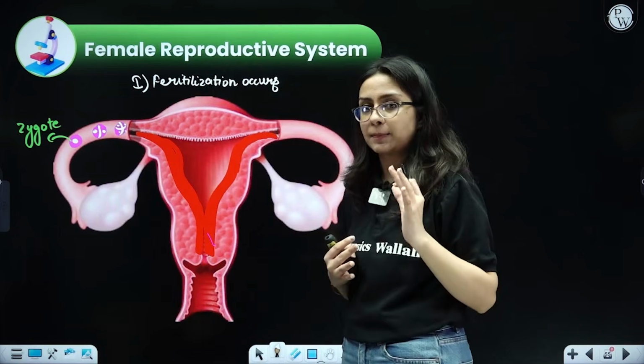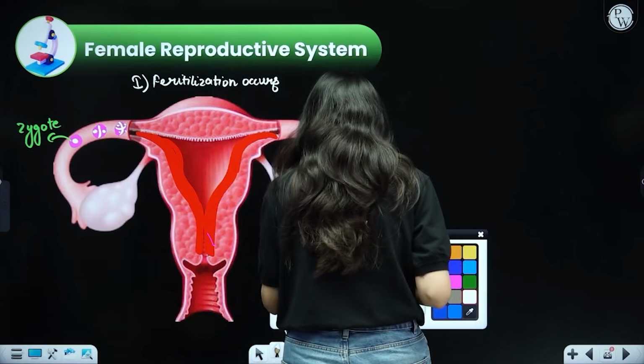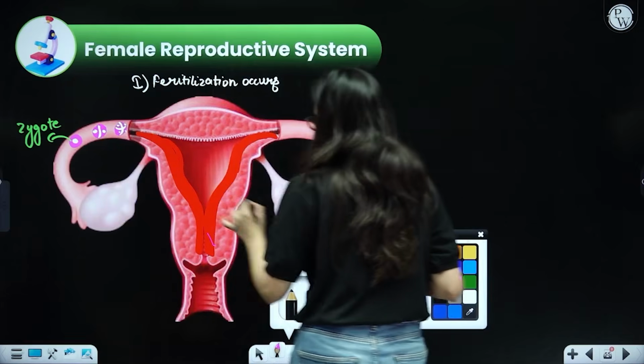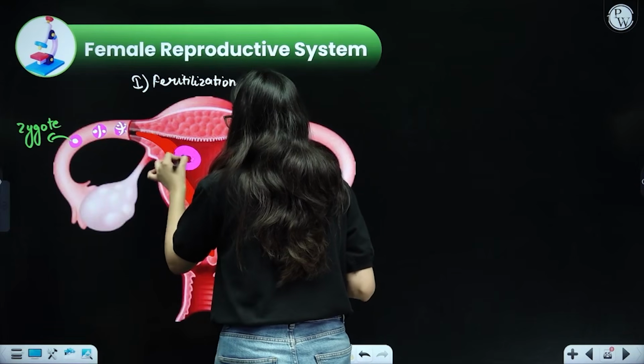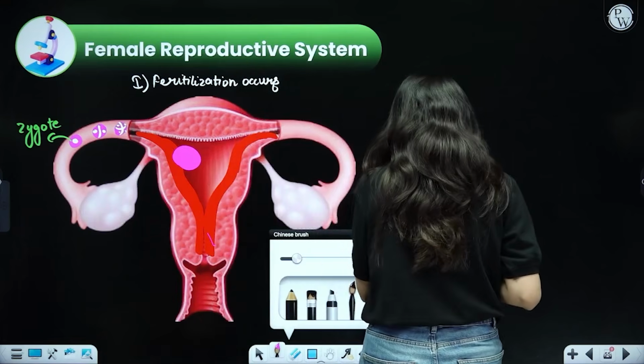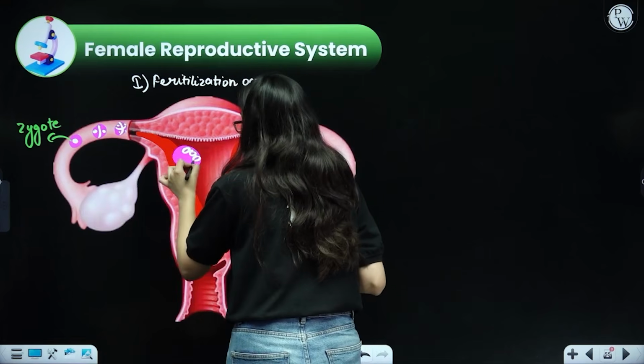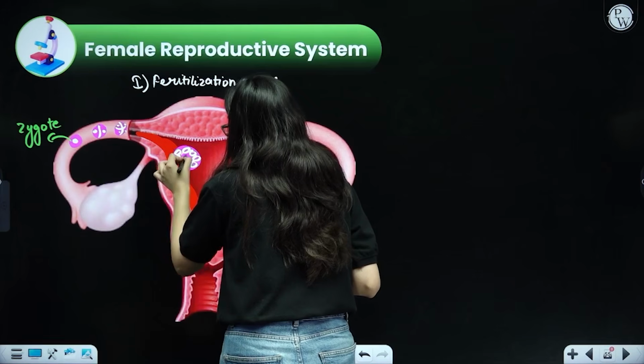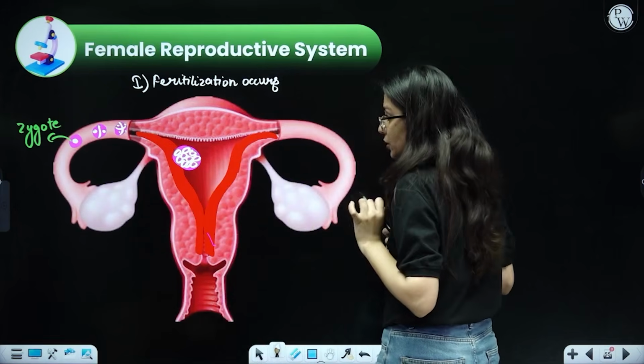Cellular divisions will take place. Once it has formed a large mass of cells, that is called an embryo. There are so many cells present inside the embryo. It eventually comes and now enters into the uterus.